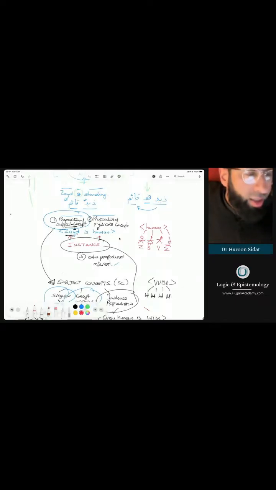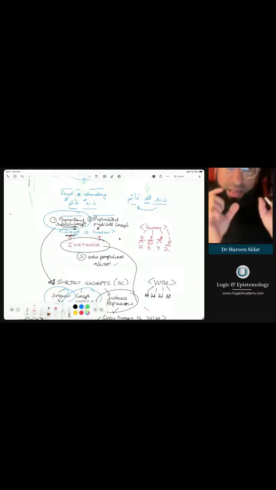So when we say Zaid is a human, or we say snow is white, we're giving a predication, we're giving an instance of it. So let's go back to the example. When we say Zaid is human, what we're really saying is the person Zaid is an instance of human. Remember, human is a universal concept. We talked about this in early lessons. So Zaid is a particular instance of a universal concept, which is human.